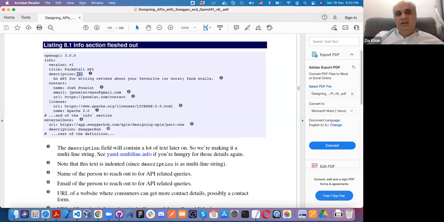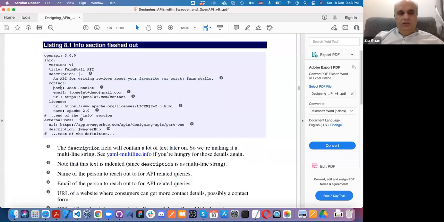This is saying that in the description, you will have multi-line input. Now look at the first line. The first line is normal text: API writing reviews about favorite or worst form stalls, etc. Then you are saying contact.